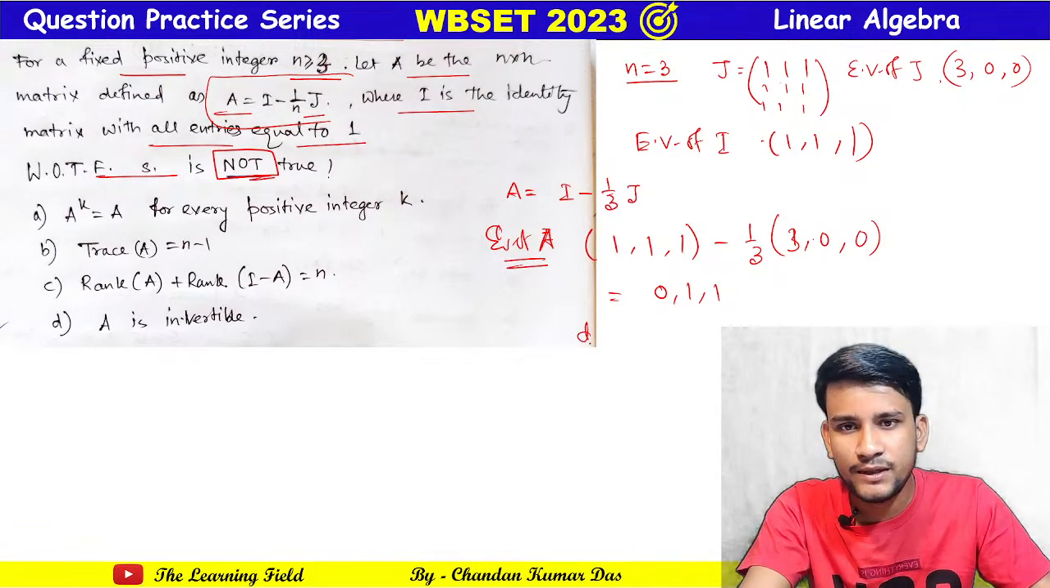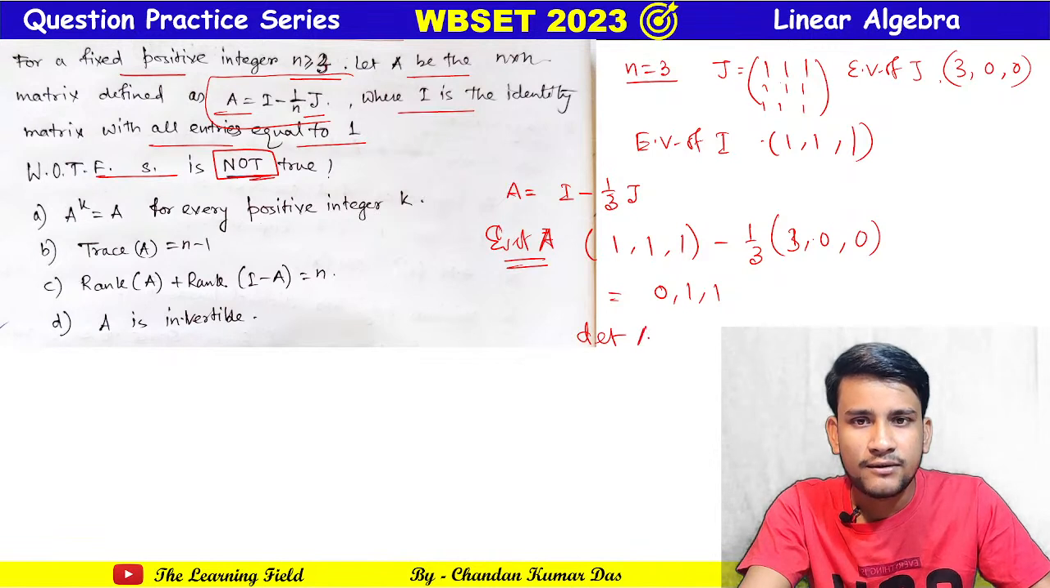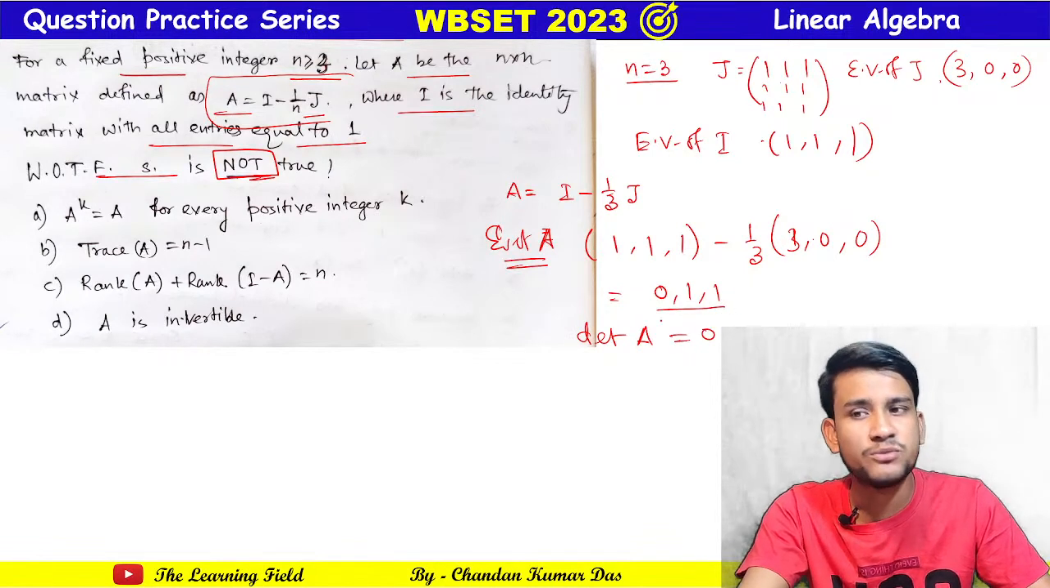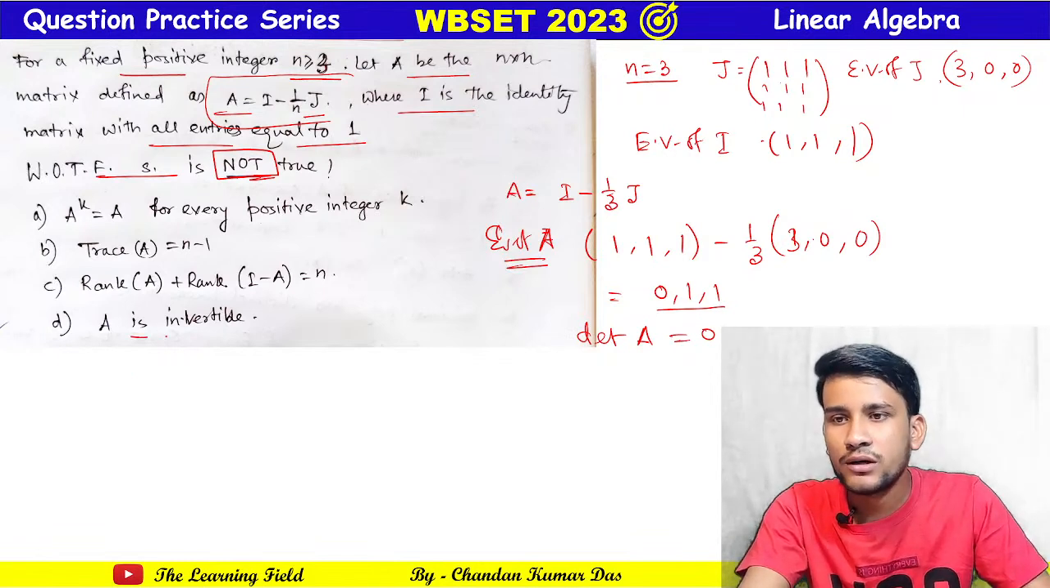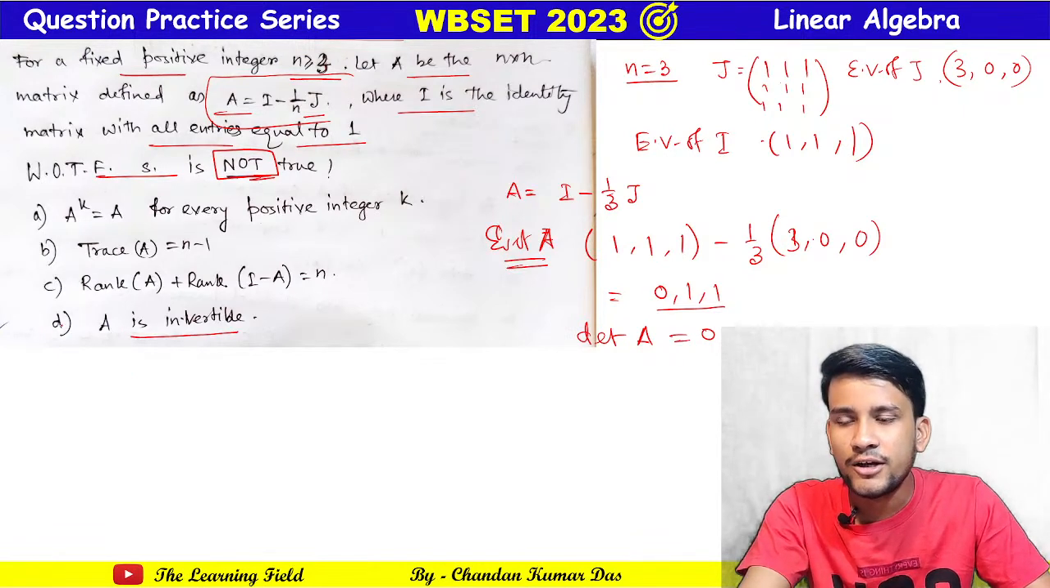You can simply see from here that if the eigenvalues of A are 0, 1, 1, then the determinant is obviously 0, because it is the product of eigenvalues. Therefore option D says that A is invertible. No, this is the false statement, this is not true.